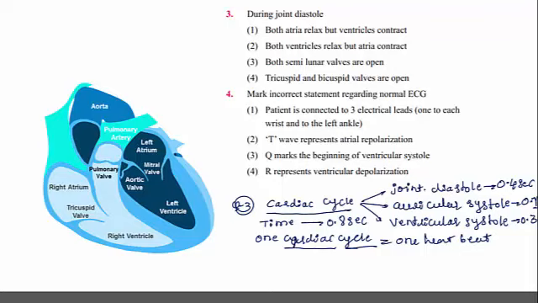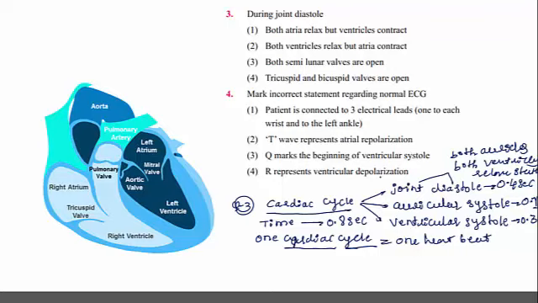What happens during the joint diastole? That you need to remember. During the joint diastole, both auricles or atria, that means right atrium and left atrium, and both ventricles are in the relaxed state.